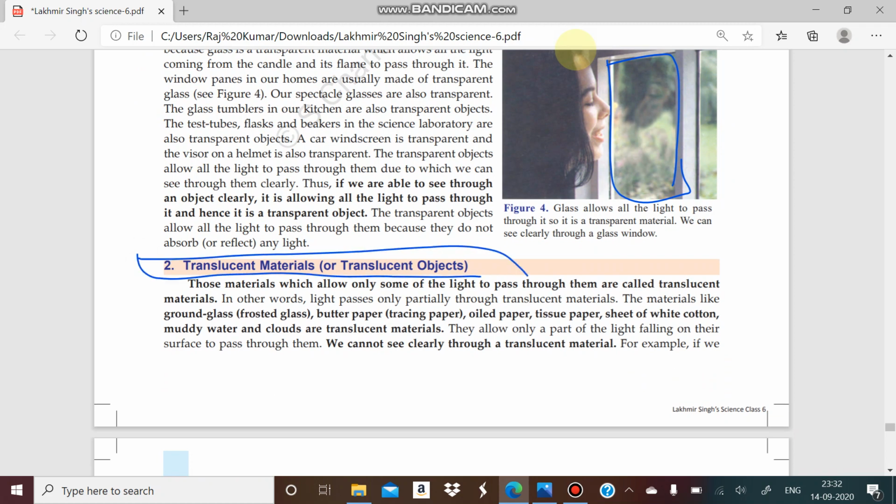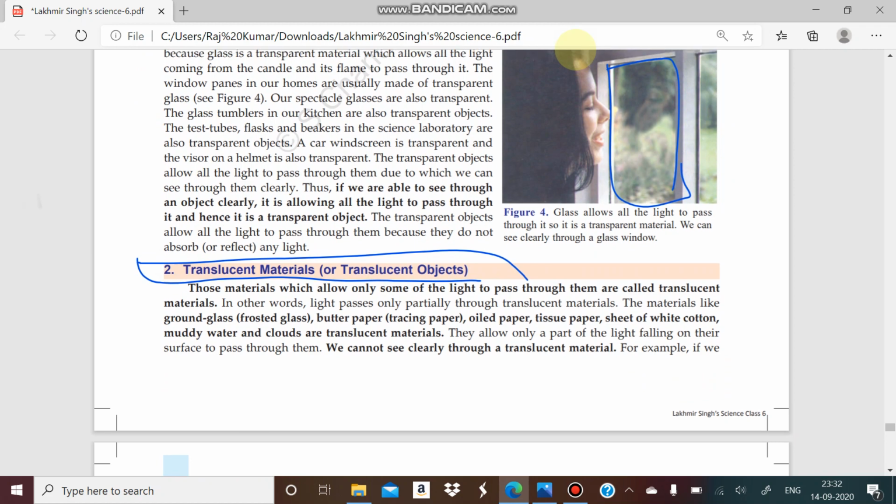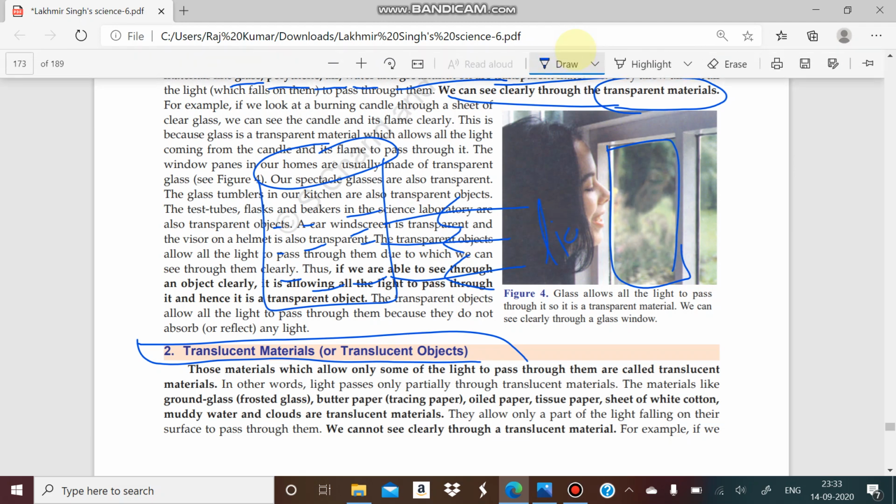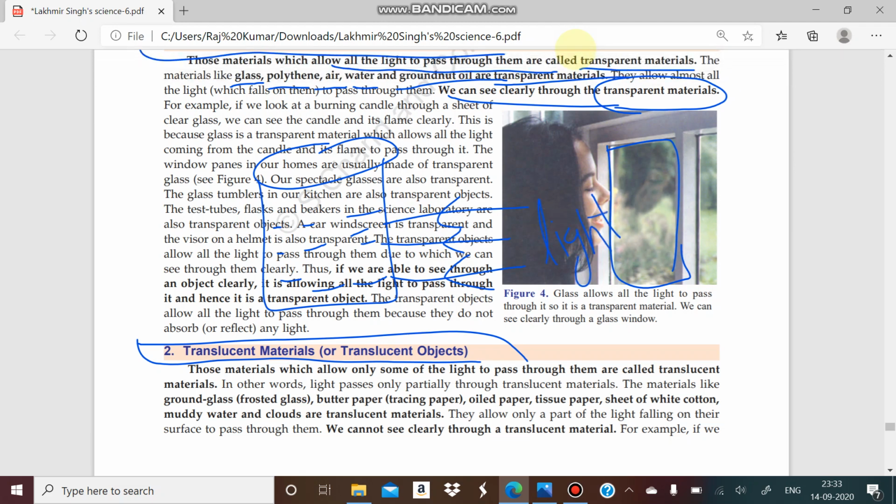That is another type of object. For example, if I take muddy water, suppose this is a beaker, and I take dirty water in this beaker. If I pass light from this direction using a torch, some of the light will be able to pass through, but some light will not.